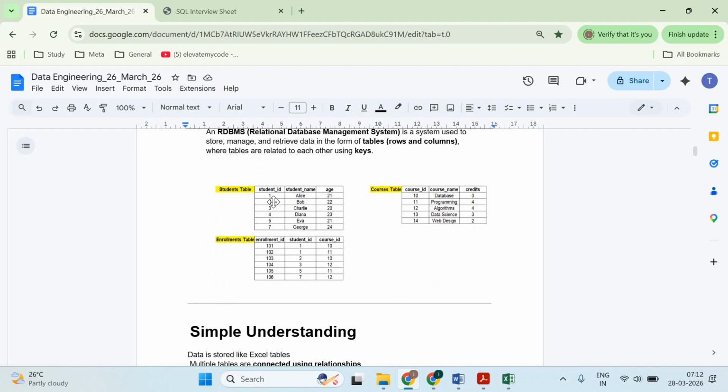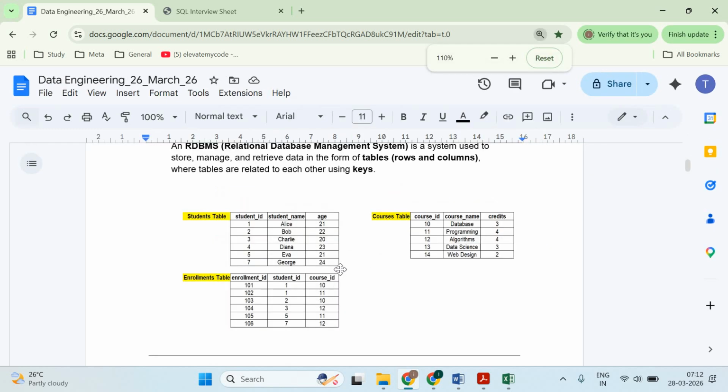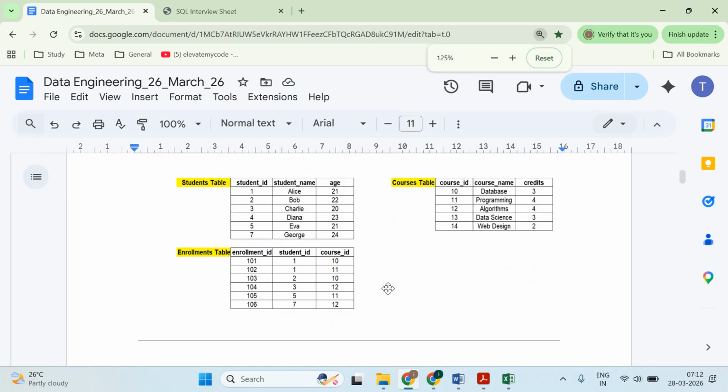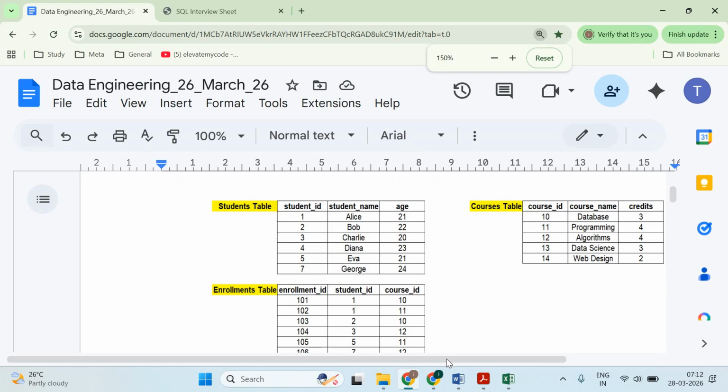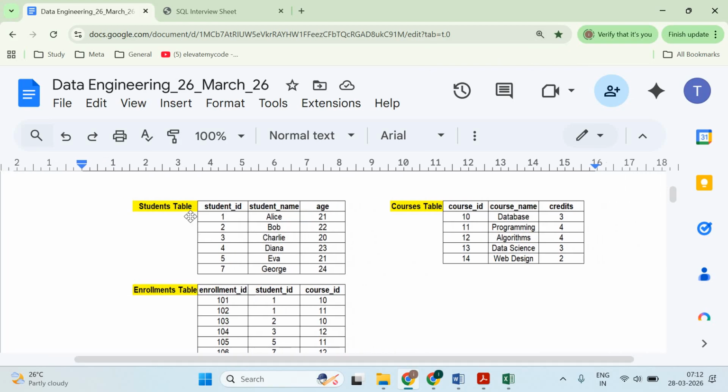So here, suppose I have 3 types of tables: a student table, a course table, and an enrollment table. Now I want to relate them, because the student does the enrollment, the student takes the course. Everything we cannot store in a single table, right? Here the data is stored in the form of tables, and tables will have different types of data, right?